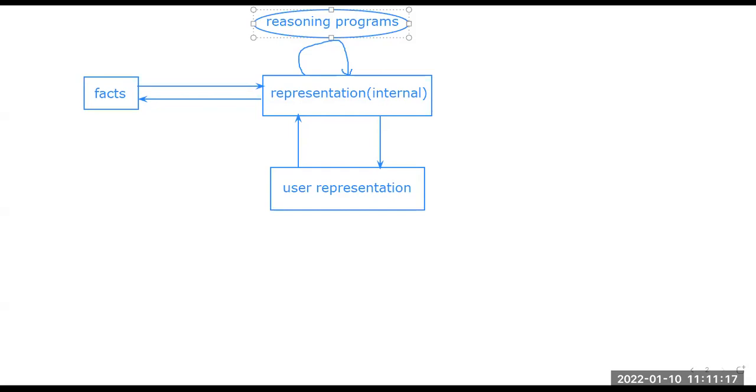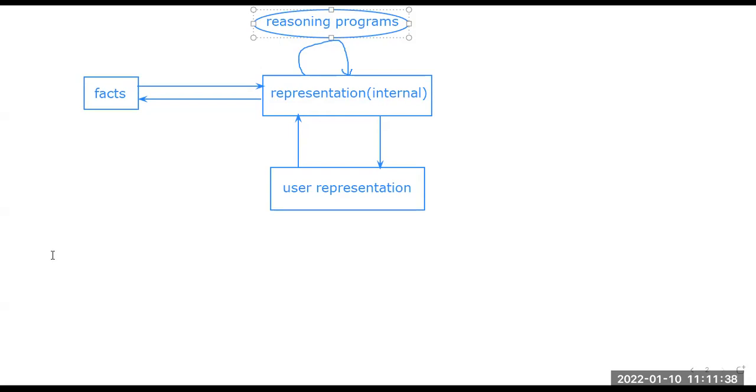Now the knowledge representation model or mechanism depends on different things. It depends on some particular scenario, particular parameters.